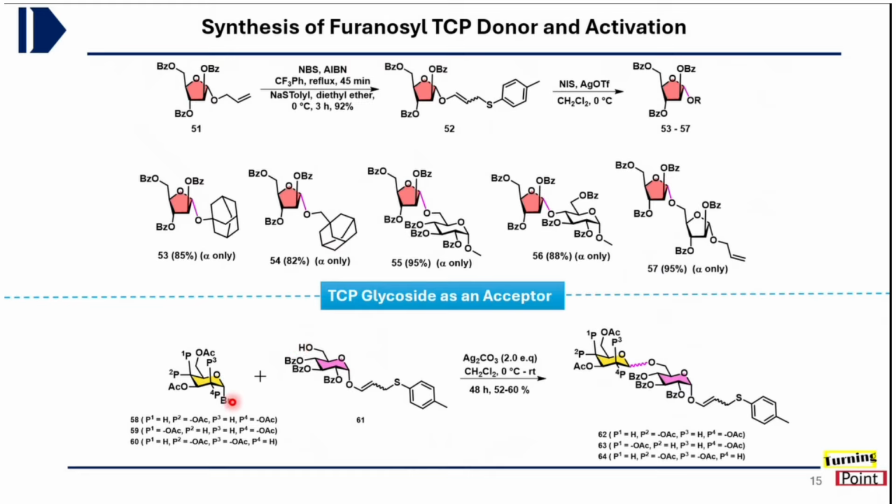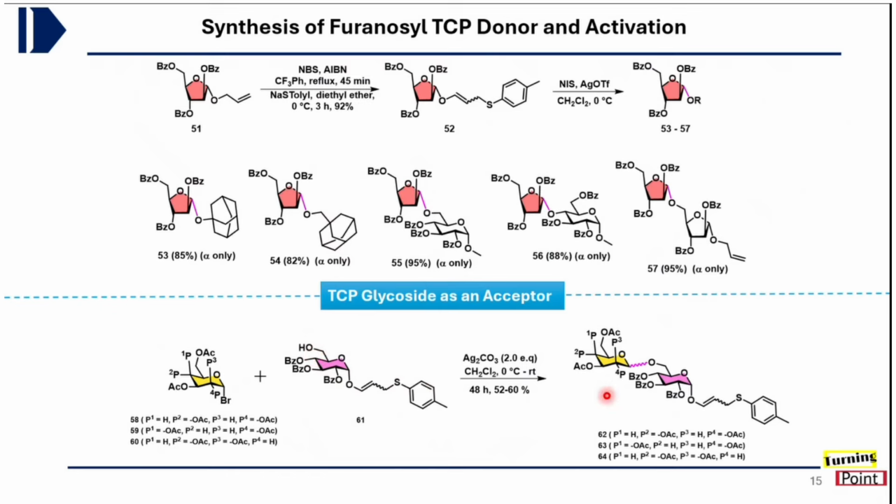This glycosyl bromide is activated orthogonally in the presence of the TCP donor: if you add silver triflate in dichloromethane at 0 degrees centigrade, it won't disturb this TCP moiety, so it will be coupled with this bromide donor.